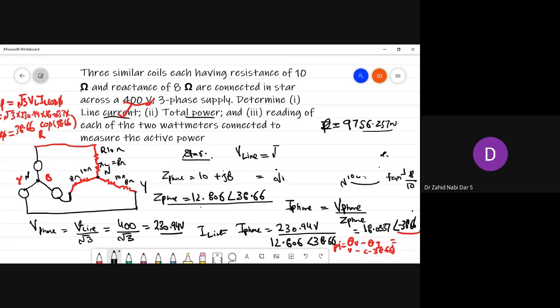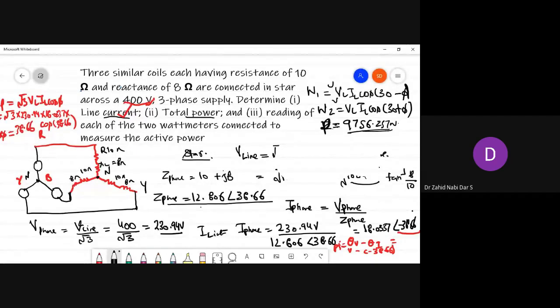Now the reading of each of the 2 wattmeters. We know that one wattmeter would read V line, I line, cos of 30 minus phi. Another wattmeter, W2, will read V line, I line, cos of 30 plus phi. So you have the reading of each wattmeter, and the sum of these readings should be equal to the total power. That is the question actually.